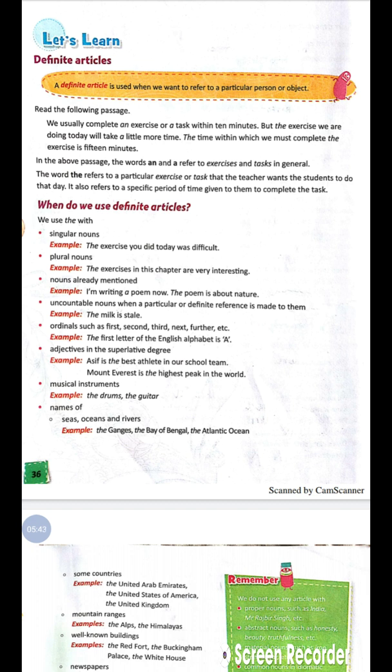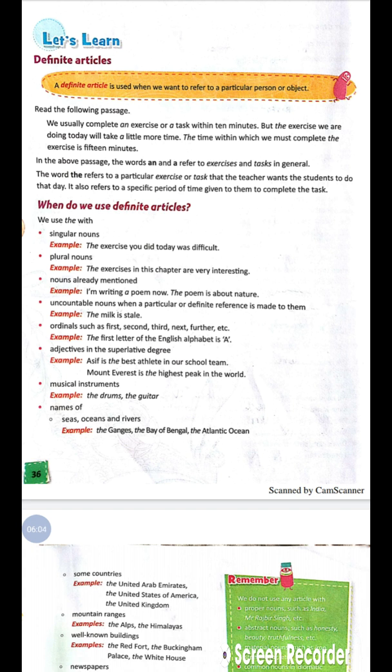Ordinals such as first, second, third, next, further: the first letter of the English alphabet is A. And adjectives in the superlative degree: Asif is the best athlete in our school team. Mount Everest is the highest peak in the world.